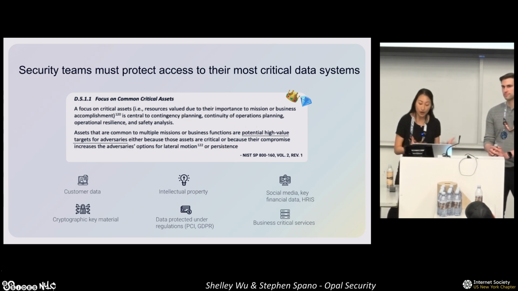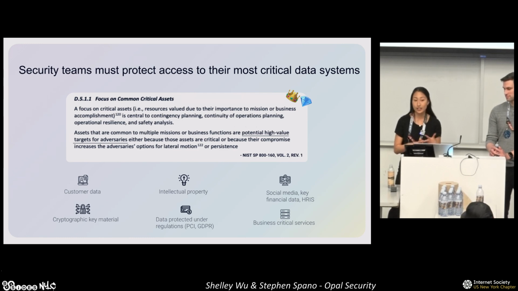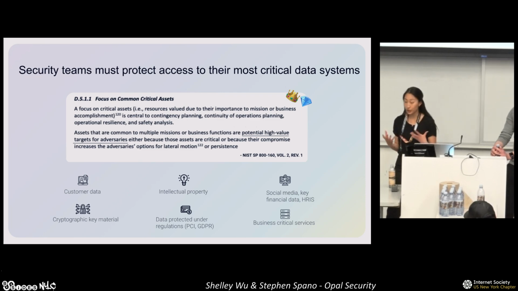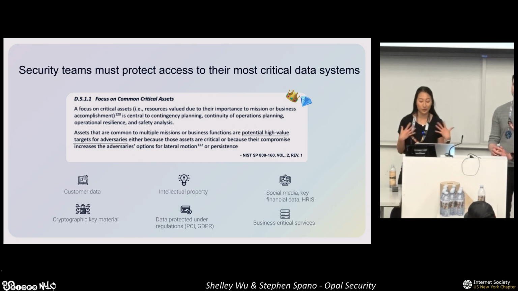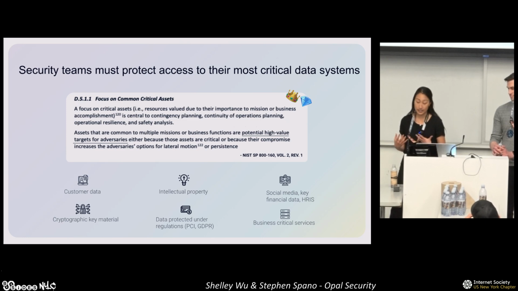If you've had to conduct threat models or impact analysis, or you yourself are a red teamer, you're probably well aware that the more sensitive or valuable a system is, the more attractive it is to attackers. You've most likely heard of these systems referred to as crown jewels, or NIST, because no security presentation is complete without quoting some sort of standard. NIST calls these high-value targets. Now, the definition of these critical systems will differ for each organization.